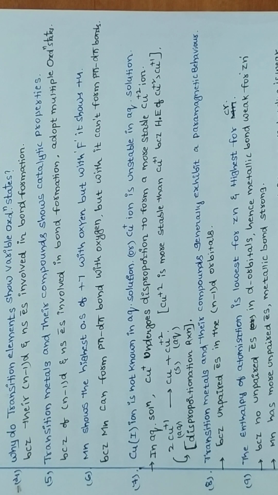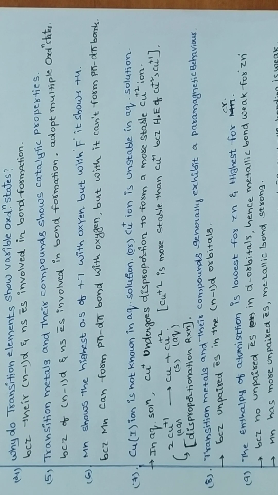Next, zinc and cadmium are soft metals. Softness also depends on the metallic bonding. The more the number of unpaired electrons, the more the interaction, and the more the metallic bonding, then the higher the melting and boiling points, and the metal is hard in nature.